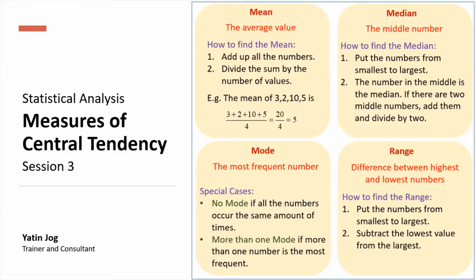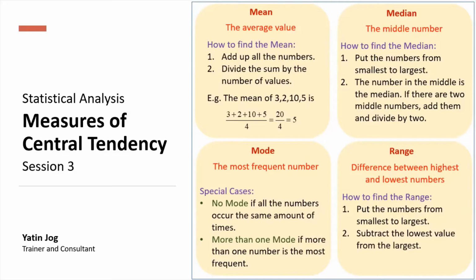So instead of giving the whole data set to somebody, instead of giving the complete data points, if I can just give these summarized numbers, it is easy to understand what my data is saying. All these things come under measures of central tendency, common behavior. Now there are multiple methods to understand the common behavior of a data set. As we have discussed, considering all the values, if I consider the average, that comes as mean, what we call in statistics the mean.